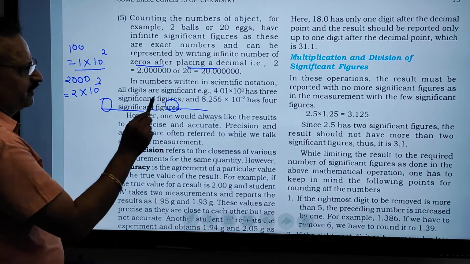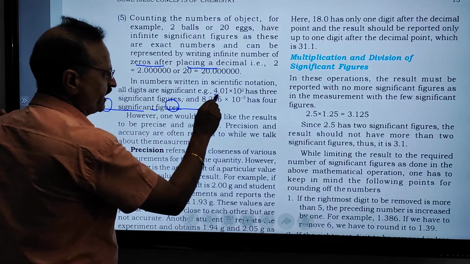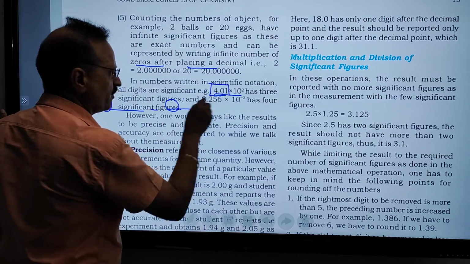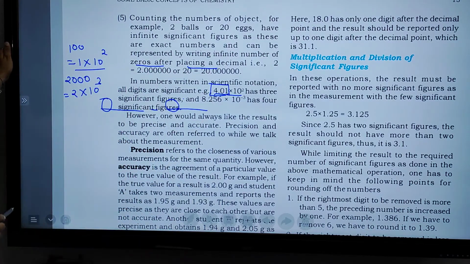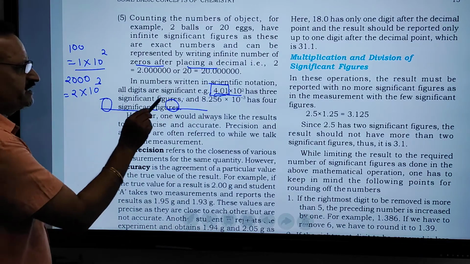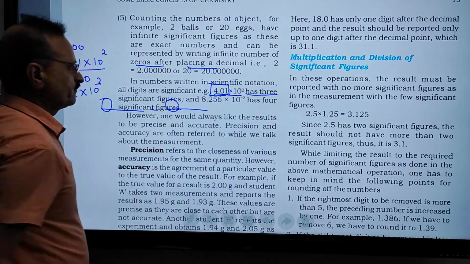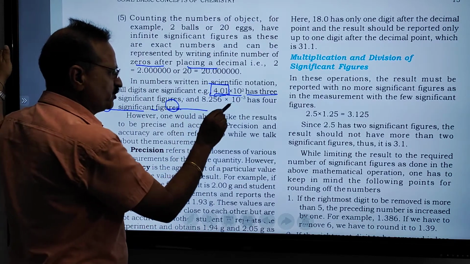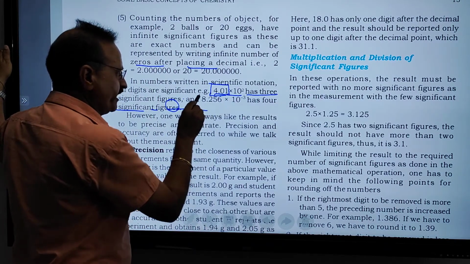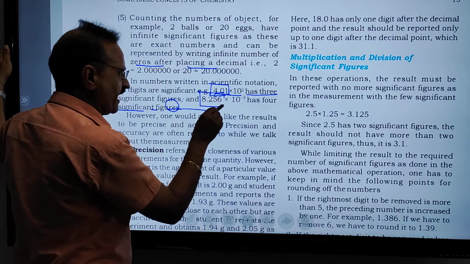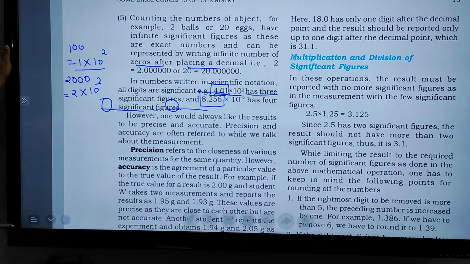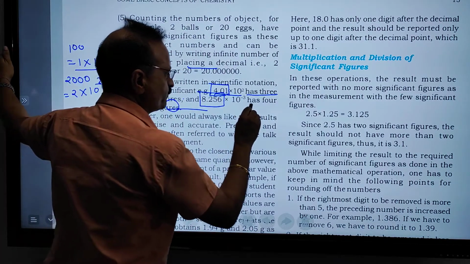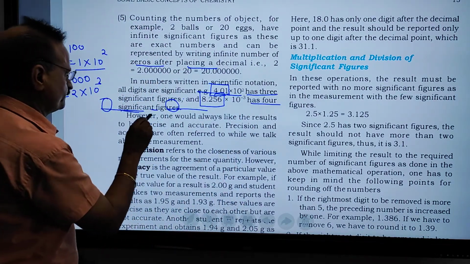You are given 4.01 into 10 raised to 2. So in 4.01 all numbers are significant, so it has 3 significant numbers. Same way, 8.256 into 10 raised to 3. 8.256 has a total of 4 numbers, so it has 4 significant numbers.